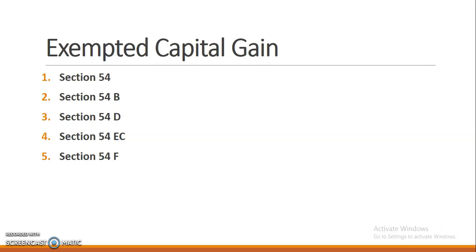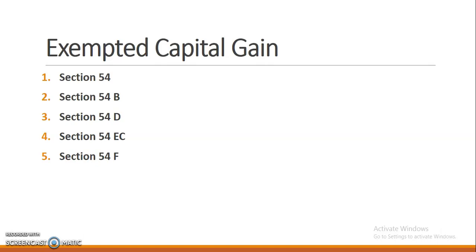If we use assets for more than 36 months and after that we transfer the assets, the net amount of capital gain received from that asset is called long-term capital gain. In case of short-term capital gain, if we transfer the assets in less than 36 months, the amount received from that transfer is called short-term capital gain. So now we are going to see exempted capital gain under section 54, 54B and 54D, 54EC